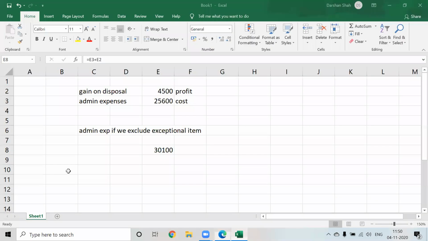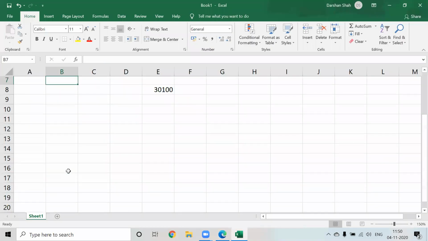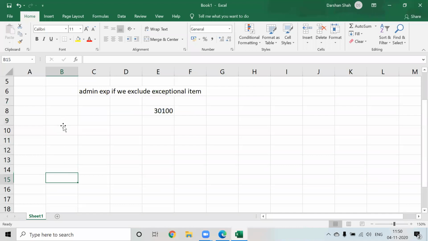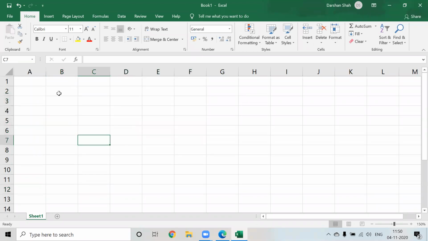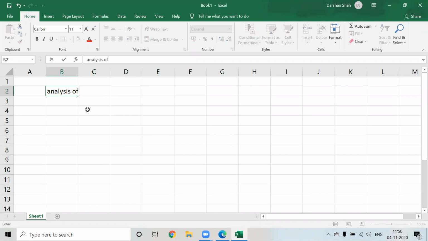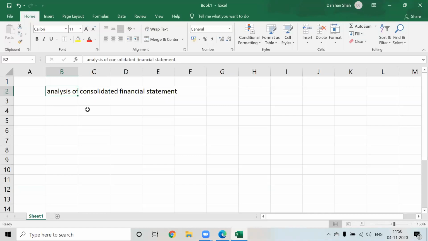Okay, so let us start. Or you want to try it at home, analysis or consolidation? We'll do it together. Yes, sir, we'll do together. It's a consolidation problem, so we'll do it together. So, analysis of consolidated balance sheet and analysis of consolidated financial statement. Guys, now pay attention. You are not just going to think from one company's point of view, you are also going to think from the consolidated group's point of view. So anything that affects my consolidation adjustments, that also I need to put over here.